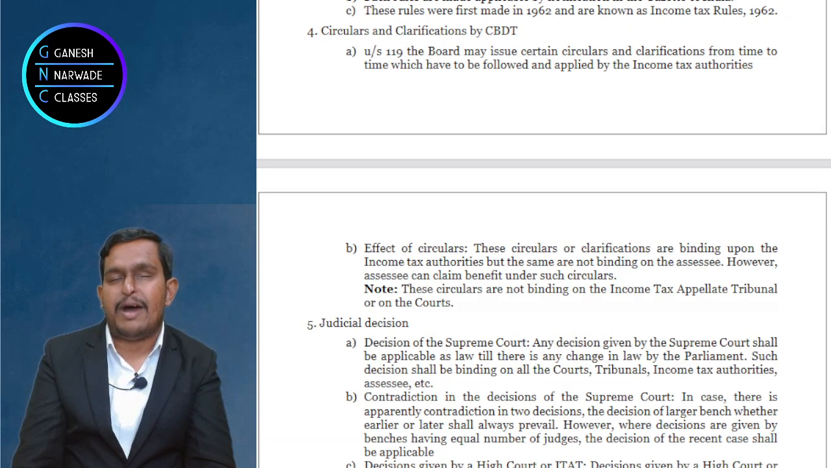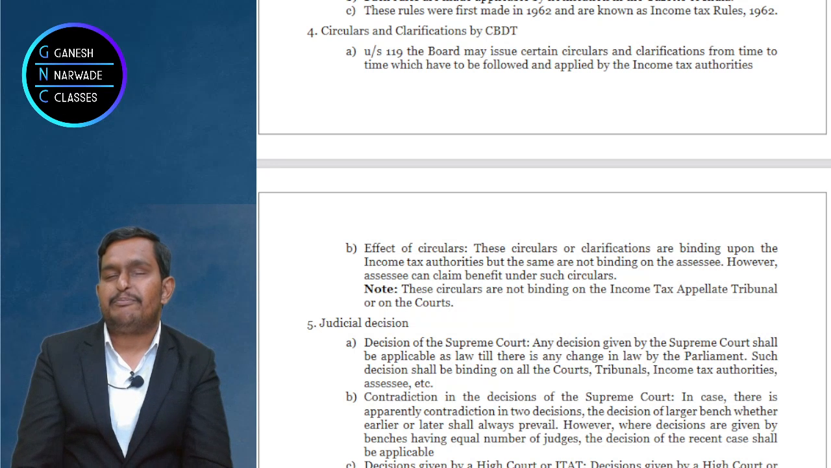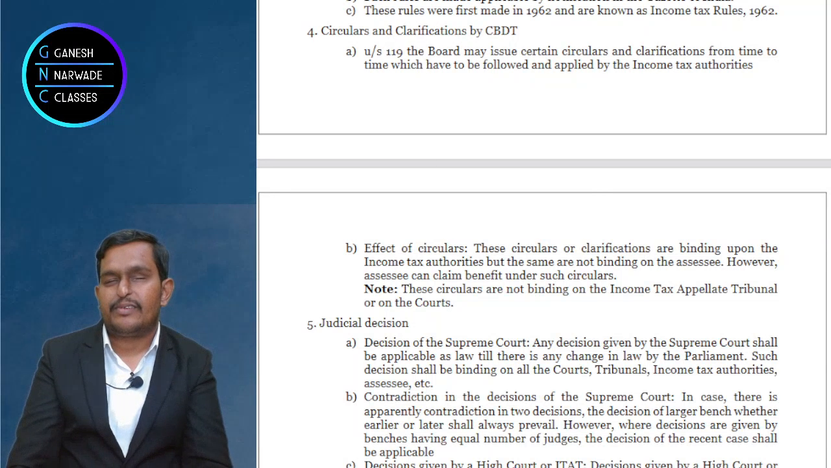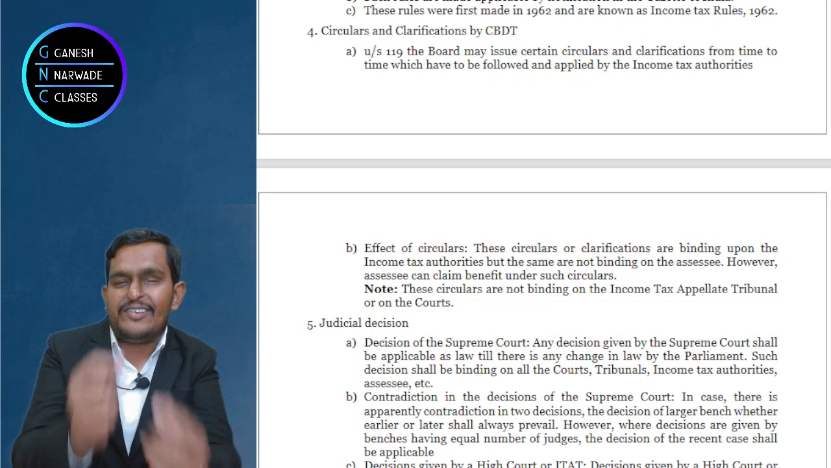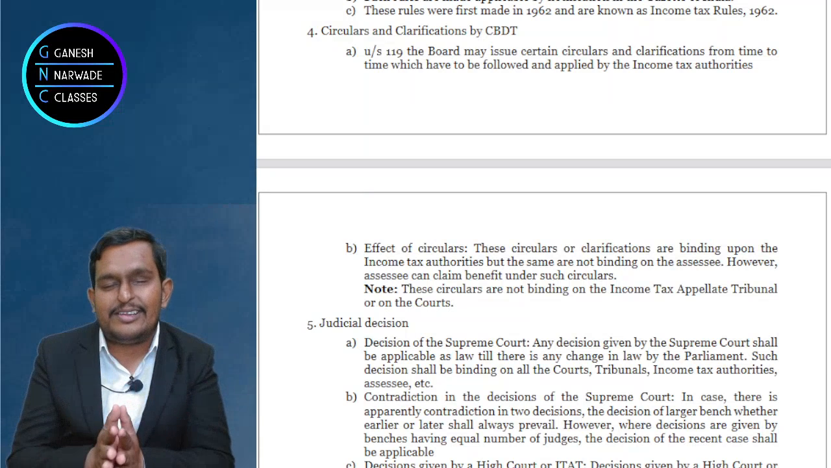But the best part of circulars is that they are binding on all the income tax authorities, whether it is joint commissioner, deputy commissioner, assistant commissioner, chief commissioner, everybody. These circulars are binding. They have to follow them so that they can act uniformly. But you as a taxpayer, if the circular is beneficial to you, you say, I will follow the circular. I also agree with the circular.